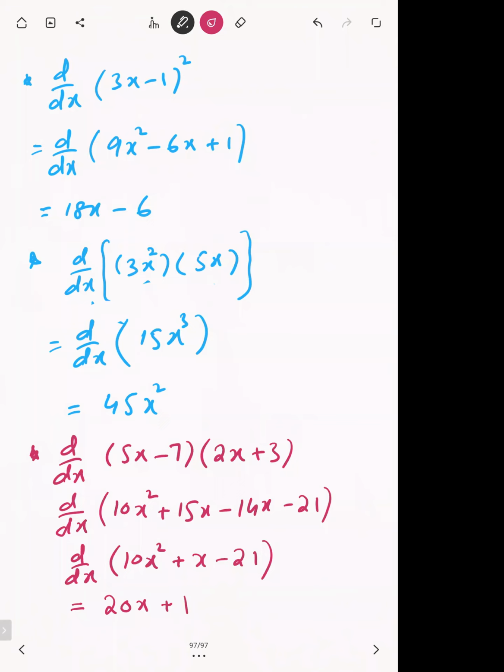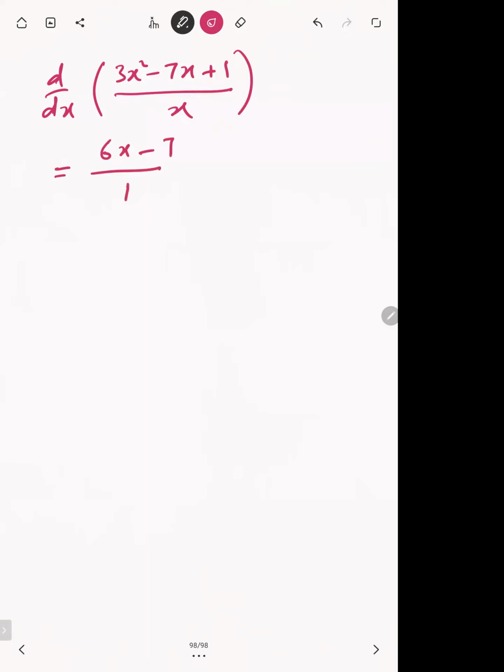Now, one case of division. If you want to differentiate 3x square minus 7x plus 1 over x with respect to x. The wrong method is to differentiate the numerator separately, 6x minus 7, and the denominator separately, 1. This is wrong.